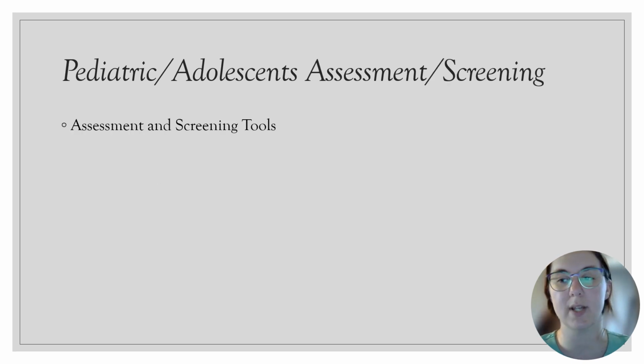Assessment and screening tools that can be used within this population include the Columbia Depression Scale, the Center for Epidemiological Studies Depression Scale for Children, Spence's Children's Anxiety Scale, and the Strengths and Difficulties Questionnaire, which is a questionnaire that is filled out by teachers and parents.